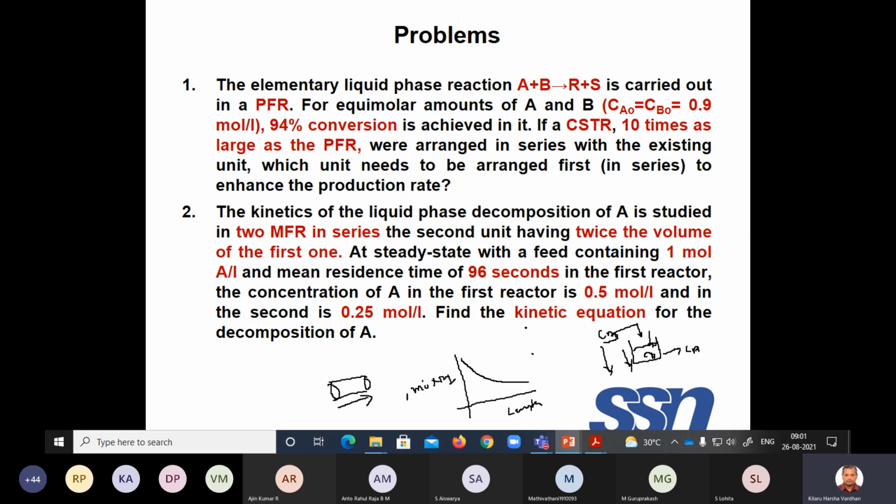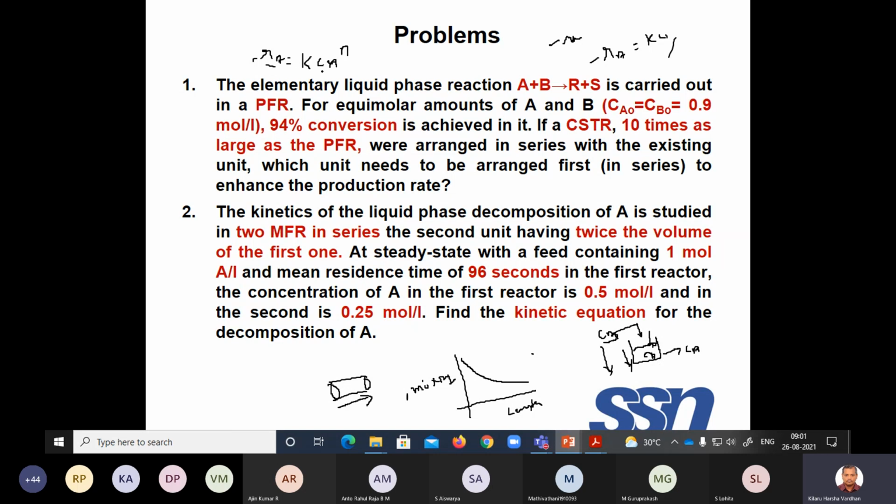You know that minus rA is k times CA power n.